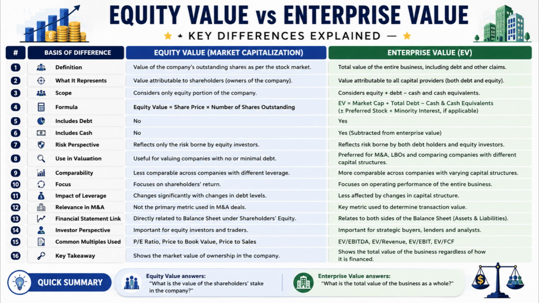Number 3. Equity value considers only the equity portion of a company, whereas enterprise value considers both equity and debt while adjusting for cash. Number 4. Equity value is calculated by multiplying share price by the number of outstanding shares, whereas enterprise value is calculated by adding debt to market capitalization and subtracting cash and cash equivalents.